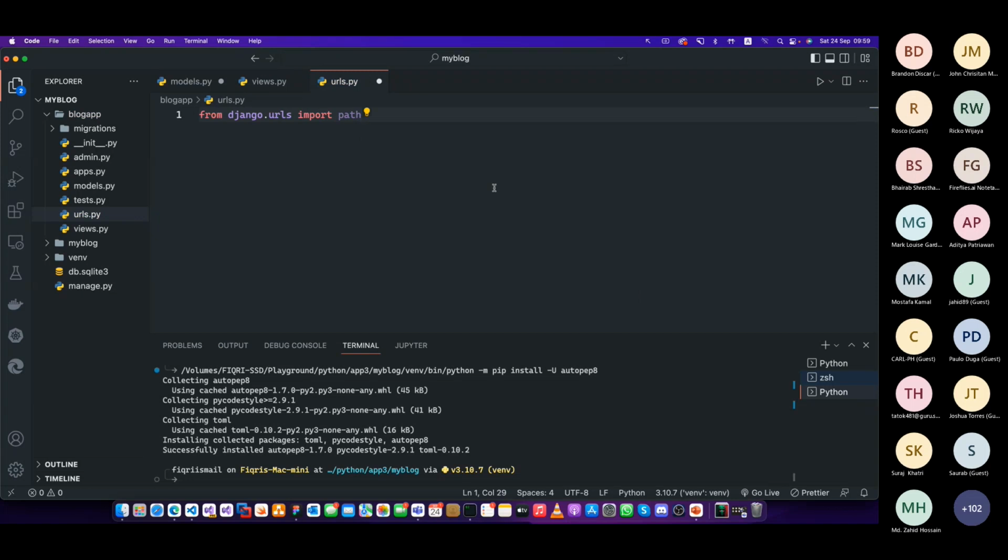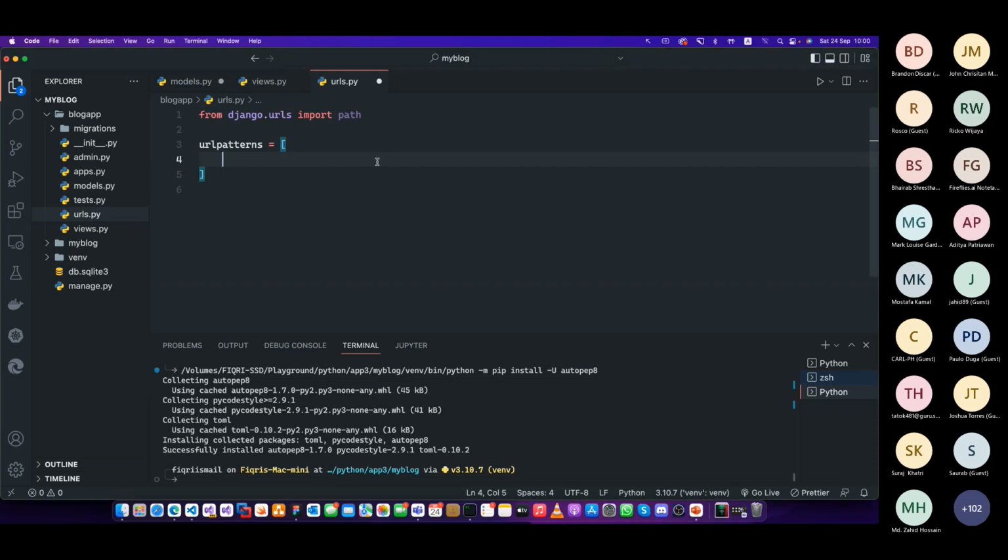That's the first thing we're going to use. And make sure this variable, this array is a must, and you have to create the same name. It should be urlpatterns. You can't change this name. It should be lowercase, same name. It should be like that, right? urlpatterns. So this is how you call it.